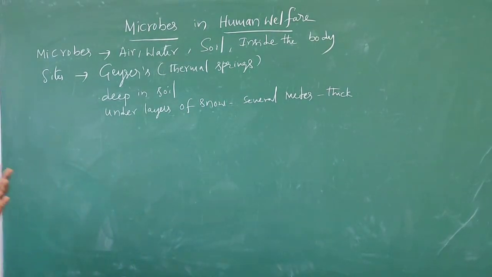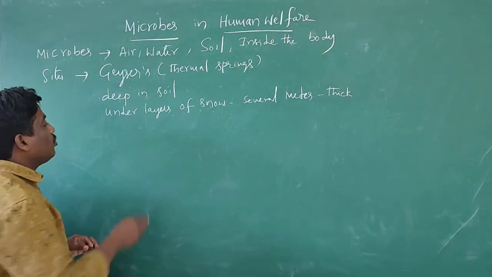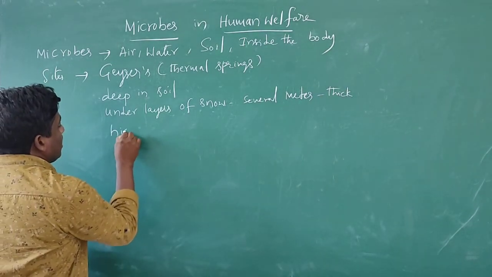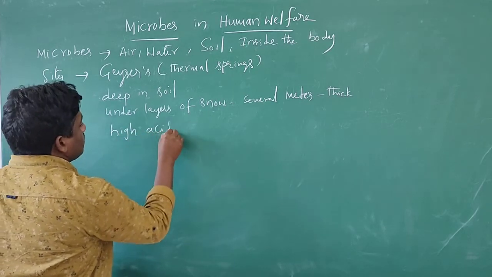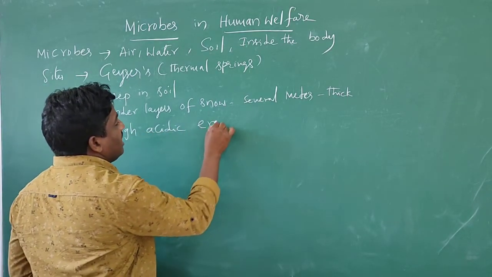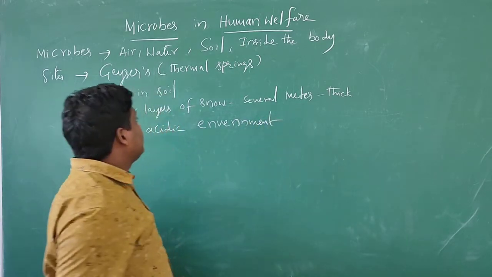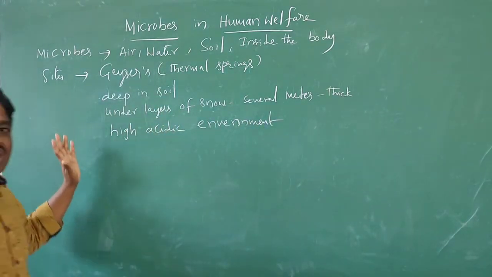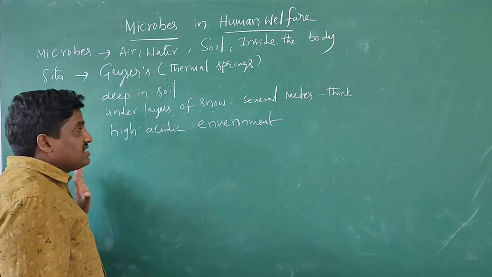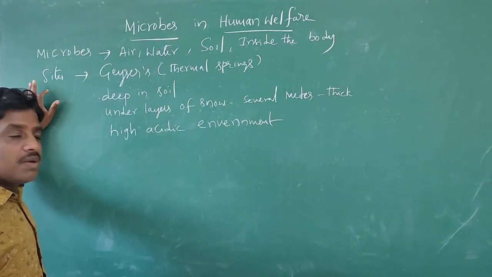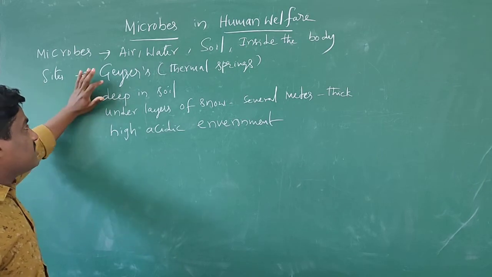And one more special region: a highly acidic environment. In such regions, these microbes are living. Once again, these microbes are present in some specific areas.